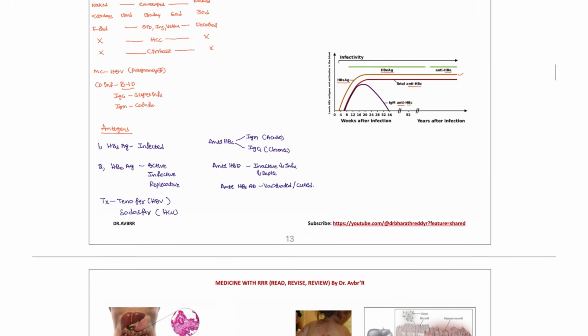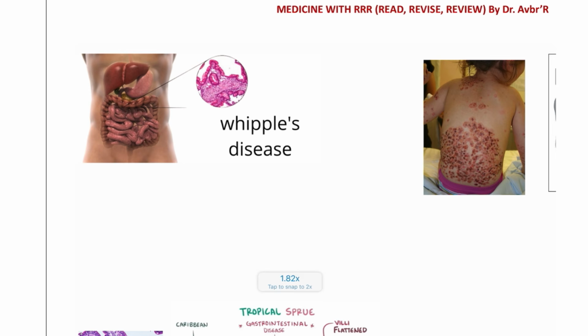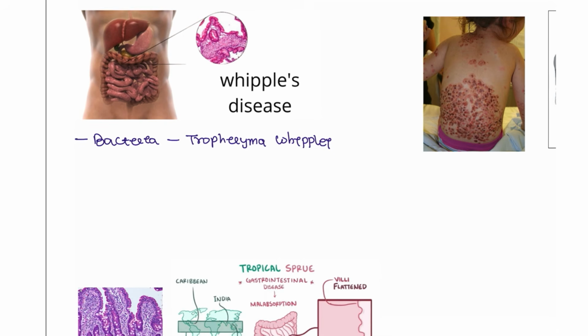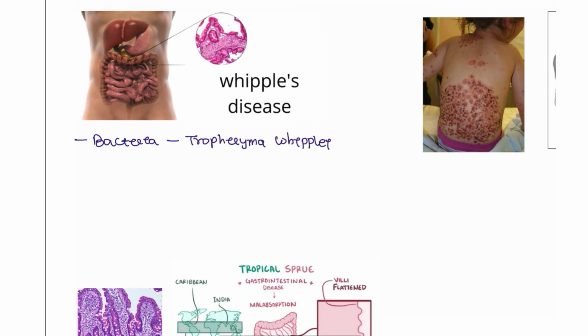Next, moving on to the other conditions, here you can see this is Whipple's disease. Okay, Whipple's disease. So what does Whipple's disease do? Whipple's disease is caused by a bacterium. The bacterium's name is Tropheryma whipplei. This bacterium is present in most 50-year-old individuals, most commonly males. And what are the symptoms?